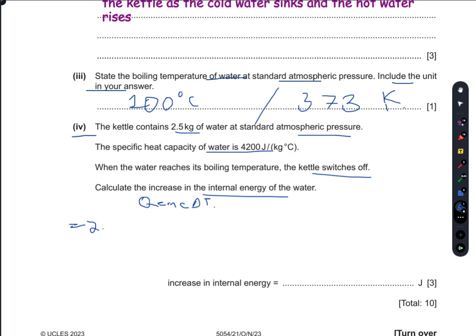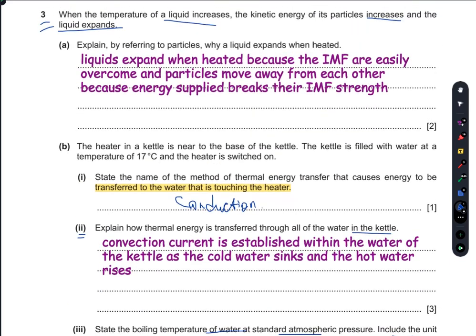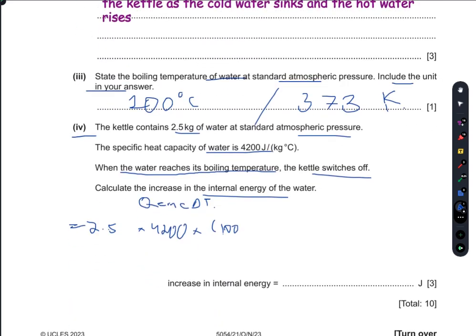The mass is 2.5. The value of c is 4200. When the water reaches its boiling point, I'm going to subtract 17 from 100, because the kettle is filled with water at a temperature of 17 degrees C, so the initial temperature of water is 17 degrees C. Now you do the rest of the math.